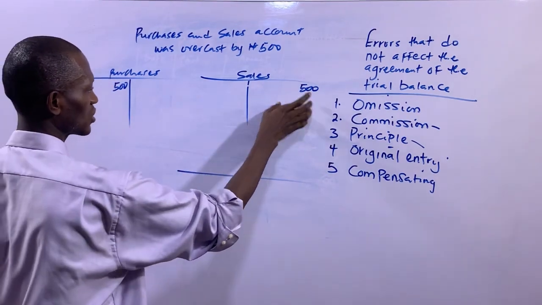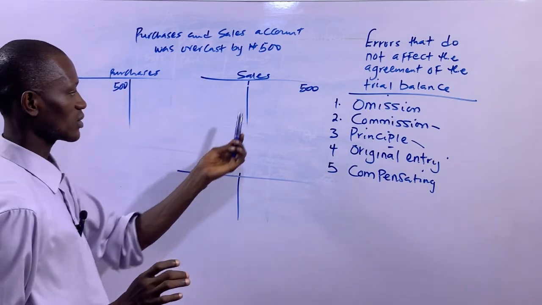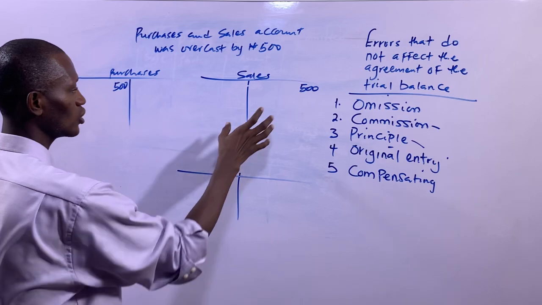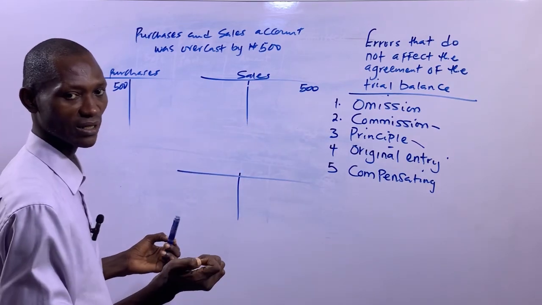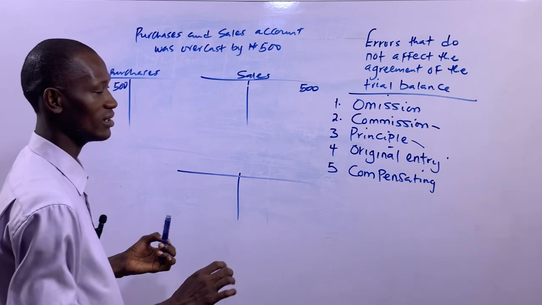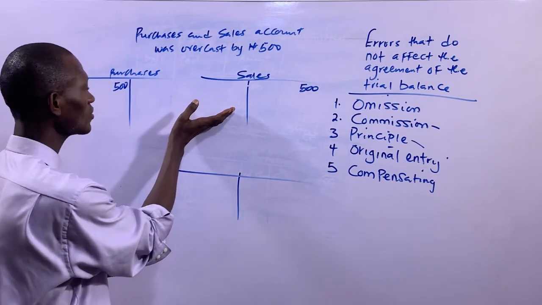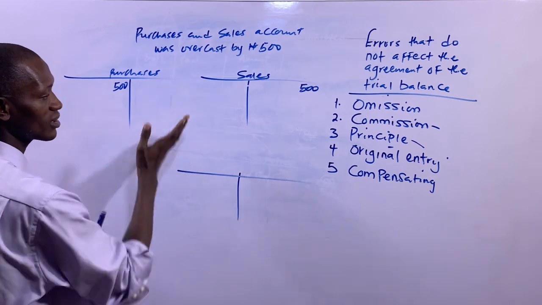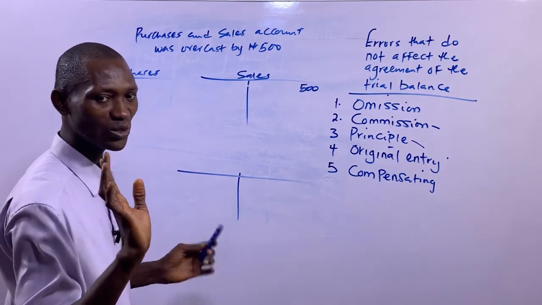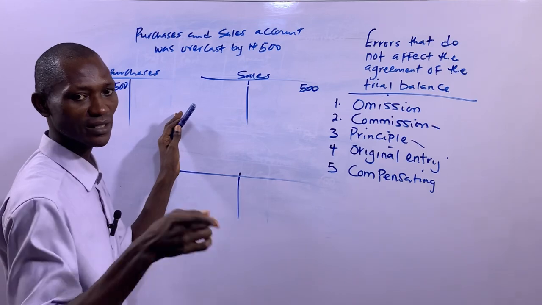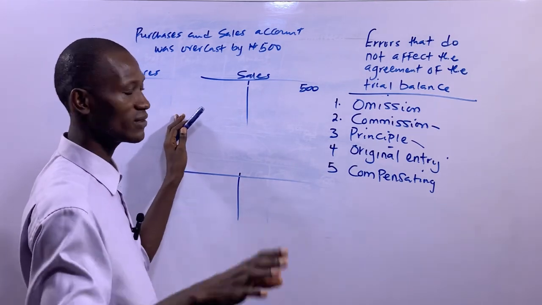So sales account had been overcast, we want to reduce it. Purchase account has been overcast, we want to reduce it. So sales account has a credit balance. And if you want to reduce an account that has a credit balance, you will debit it. If you want to reduce an account that has a debit balance, you credit it. So correcting them individually now, that's what will make them to find their destination in the suspense account.